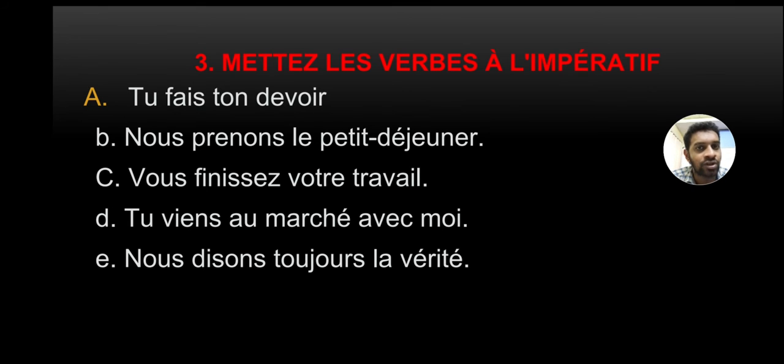So the last but one: tu viens au marché avec moi. You come to the market with me. So now you have to change it to the imperative. Come to the market with me. Come with me to the market, even that way we'd say it in English, right? So you just cut the "tu" and write the remaining. Viens au marché avec moi. So, come to the market with me.